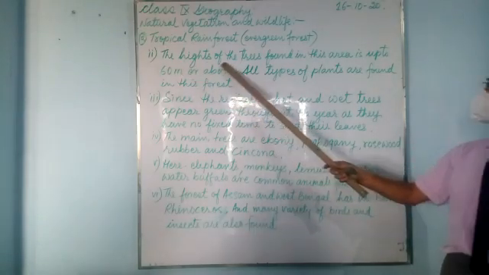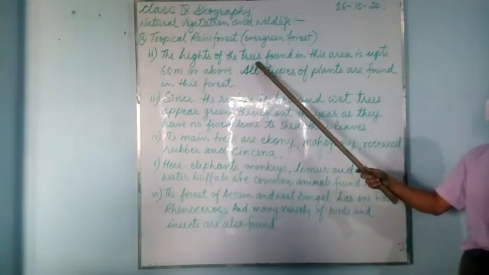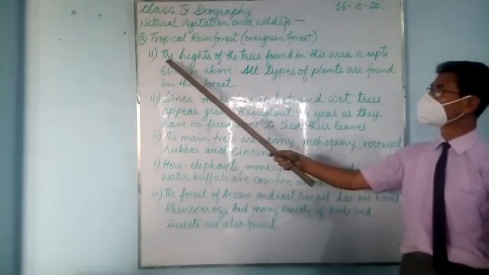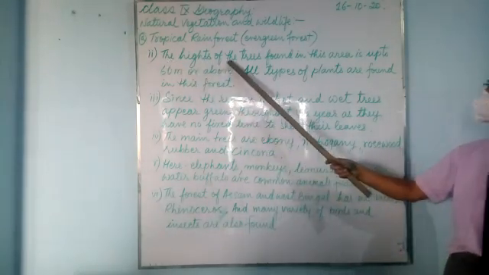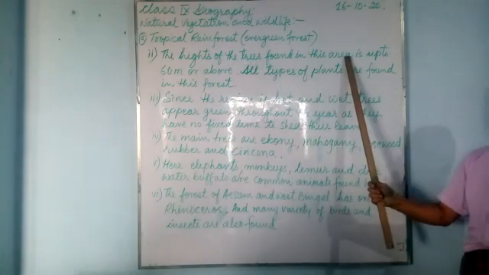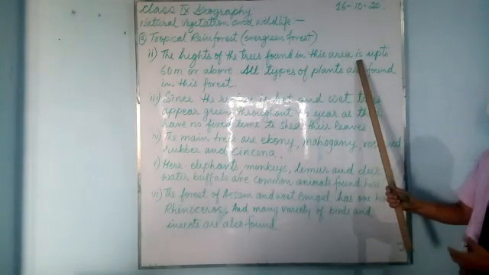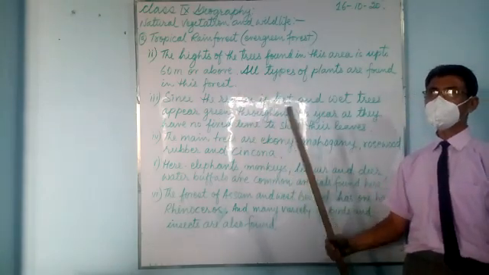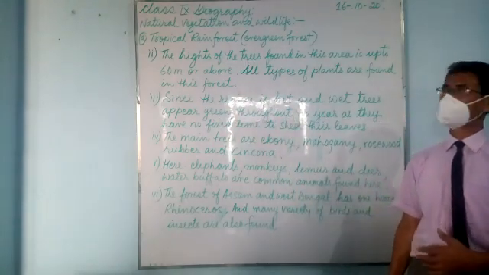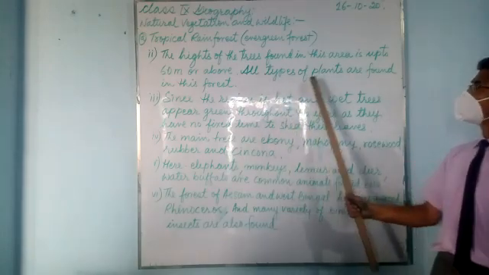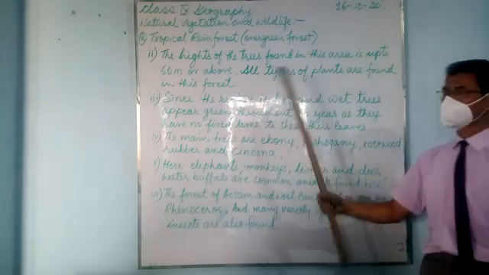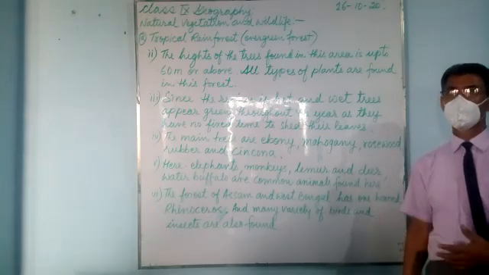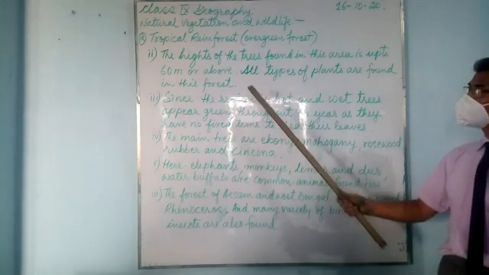The heights of the trees. Now we'll talk about the first point we have already talked about. Today we'll start with the second point. The heights of the trees found in these forests or areas is up to 60 meters or above. The trees are very tall over here. All types of plants are found in this forest. Various types of plants, creepers, bushes are found in this forest.